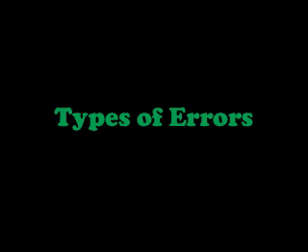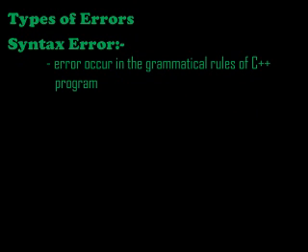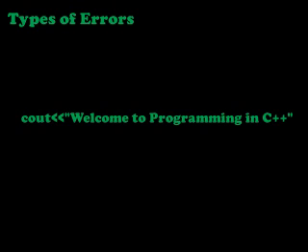Okay children, we will move to the next topic, types of error. There are three types of error. They are syntax error, semantic error, runtime error. First we will see about syntax error. The error occurs in the grammatical rules of C++. That is the syntax error. Understand? Example, see this line.